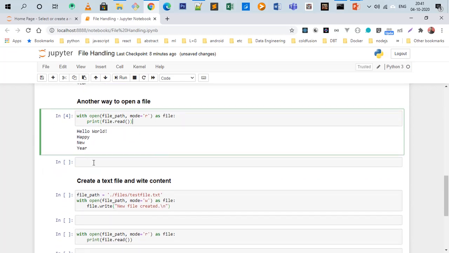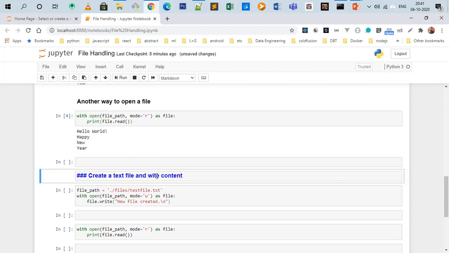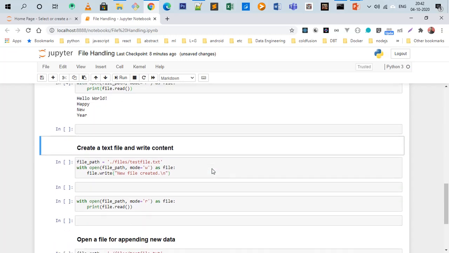Okay, let's see how to create a text file with write content. I'm creating a new text file, test file.txt, under my directory files.